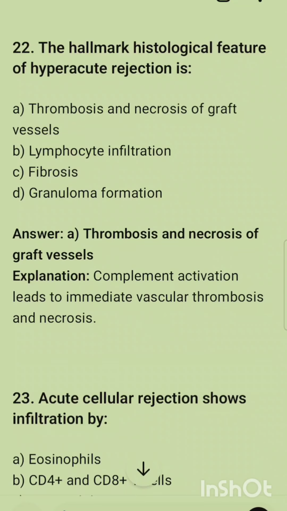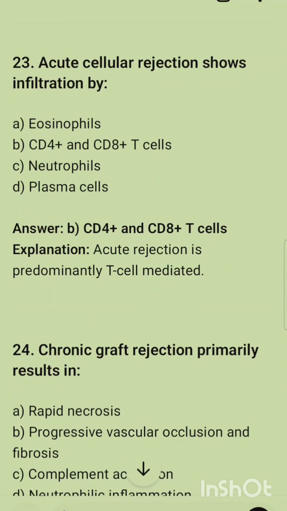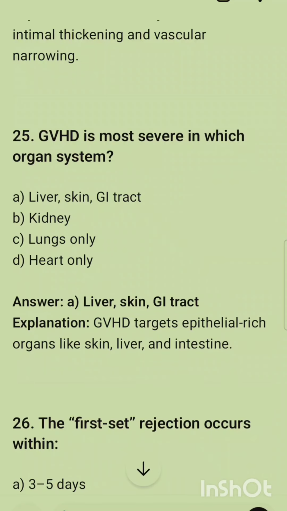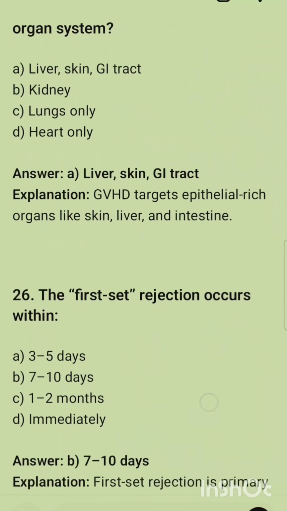The 22nd question is: the hallmark histological feature of hyperacute rejection is. The correct option is thrombosis and necrosis of graft vessels. The 23rd question is: acute cellular rejection shows infiltration by. It shows infiltration by CD4 and CD8 plus T cells. The 24th question is: chronic graft rejection primarily results in. The answer is progressive vascular occlusion and fibrosis. The 25th question is: GVHD is most severe in which organ system? The correct option is liver, skin and GI tract. GI means gastrointestinal tract.